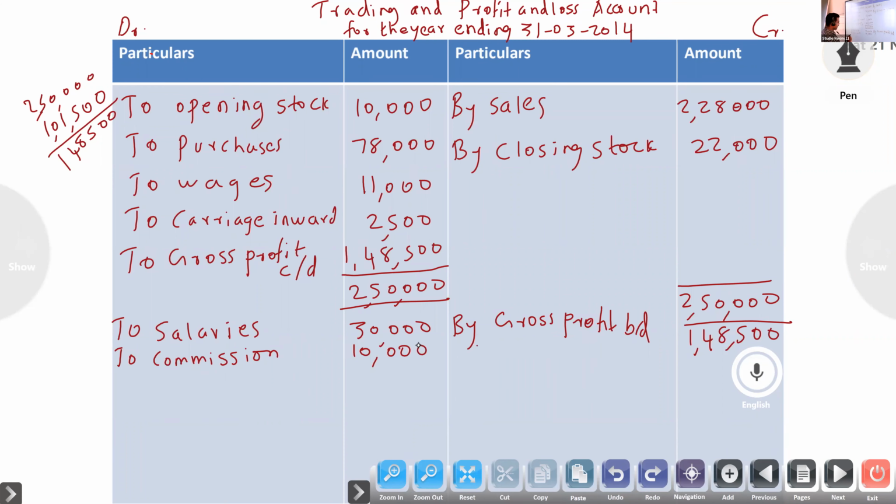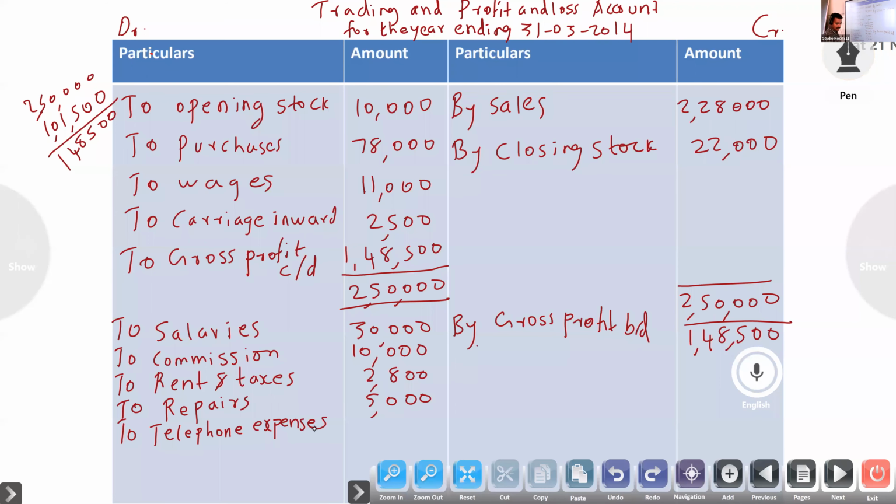Next, to rent and taxes 2,800. To repairs 5,000. To telephone expenses. It is everything revenue expenses only. Telephone expenses 1,400.